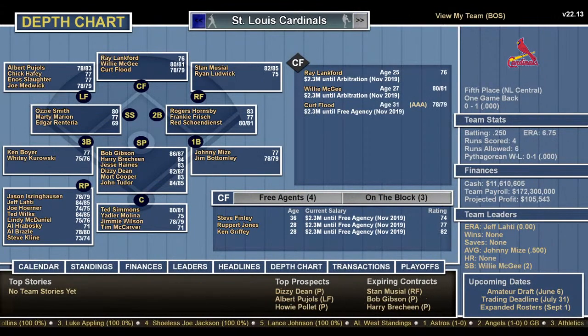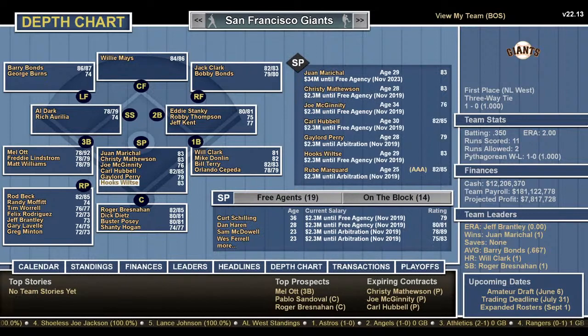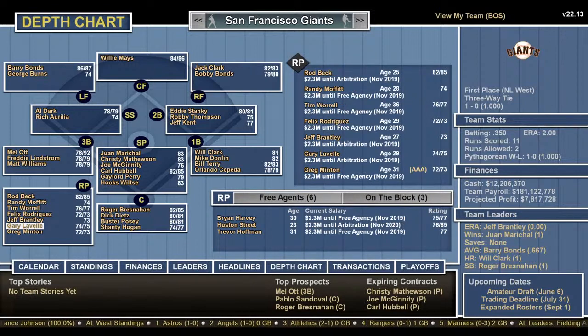Oh, the Giants. San Francisco Giants. Pitching, Marichal, Christy Mathewson, Joe McGinnity, old school, Carl Hubbell, old school, Gaylord Perry, and Hooks Wiltse. He's got to be old school. Yes, he is. Relievers, Beck, Moffitt, Worrell, Rodriguez, Brantley, LaVelle, and Greg Minton. So LaVelle and Minton were from the 70s and 80s. I'm pretty sure. Yes. Okay.